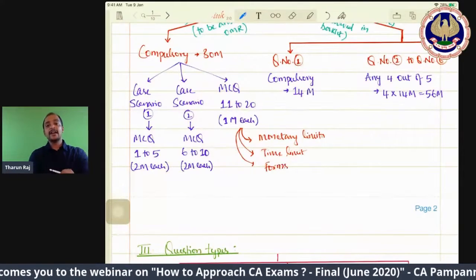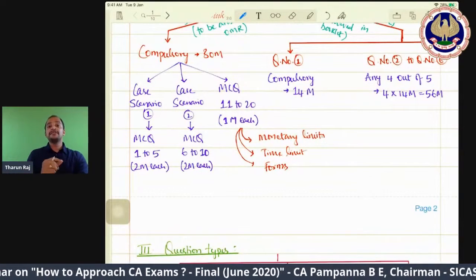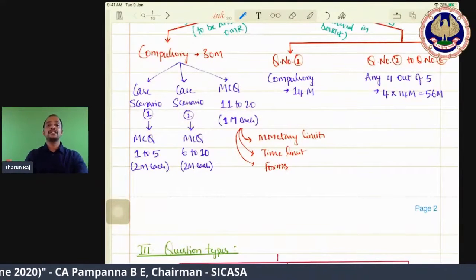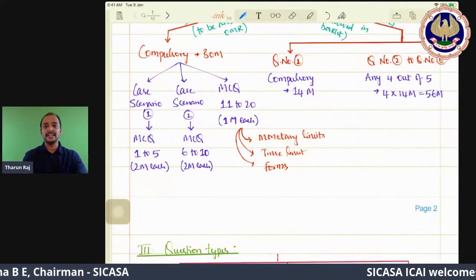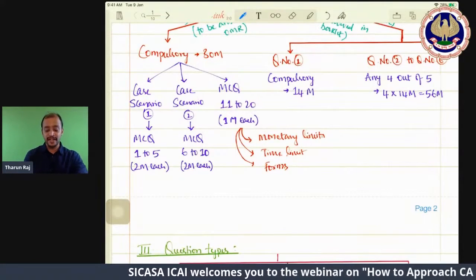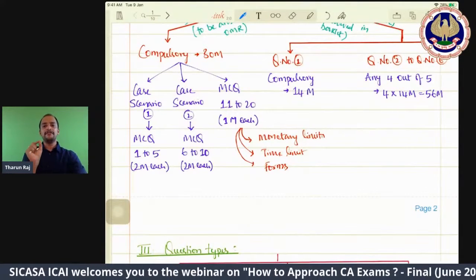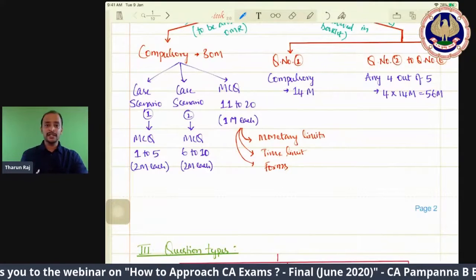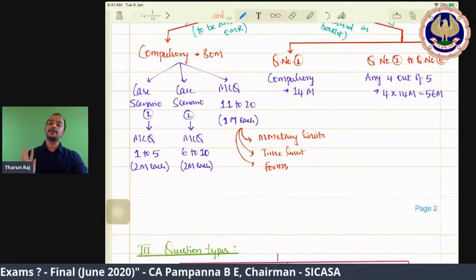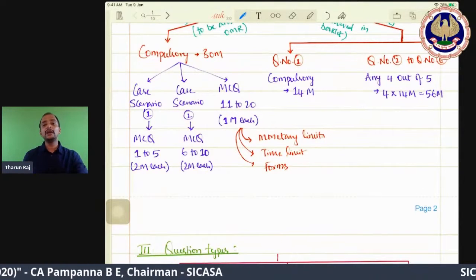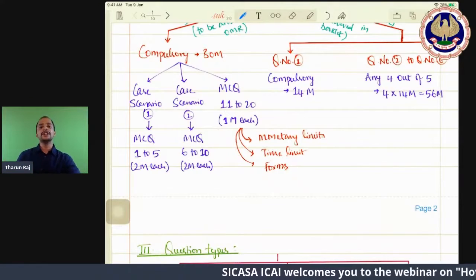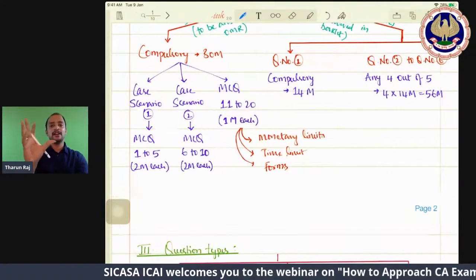And what is the time limit within which that ITC 01 form should be filed? Within 30 days from the date when I am eligible to take the ITC, or such further extended time limit as the assessing officer may specify. So therefore, wherever you have monetary limits, time limits, and form numbers, you try to remember these. That will be useful for question number 11 to 20, these 1 mark MCQs. So the majority could be on that.